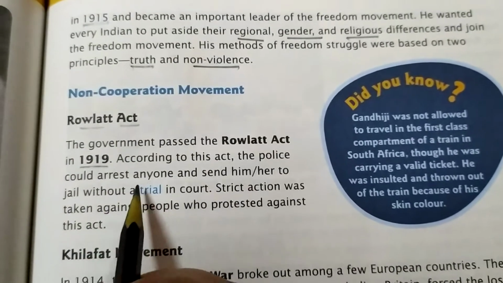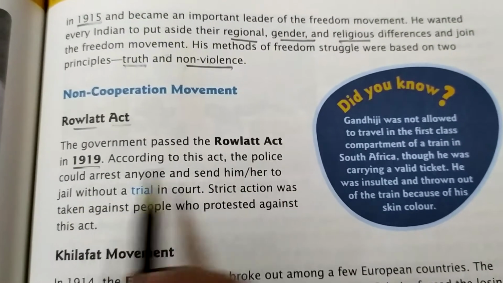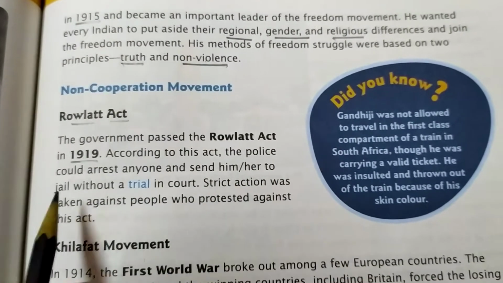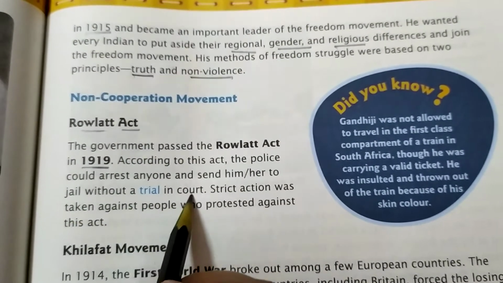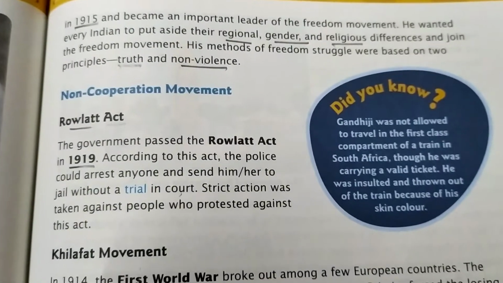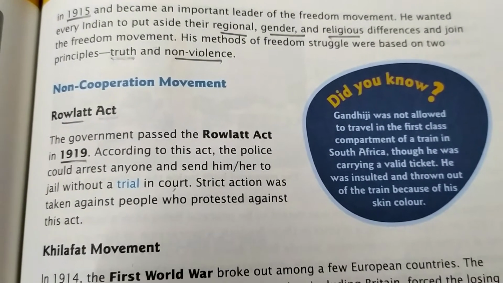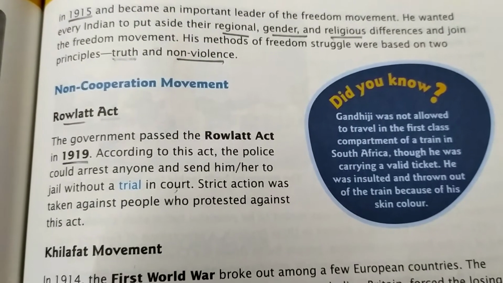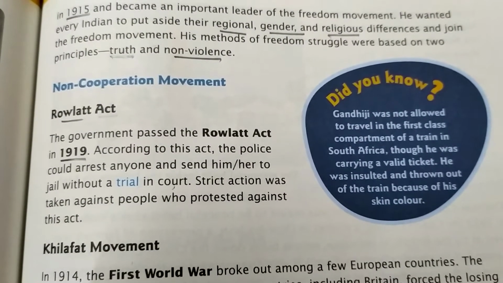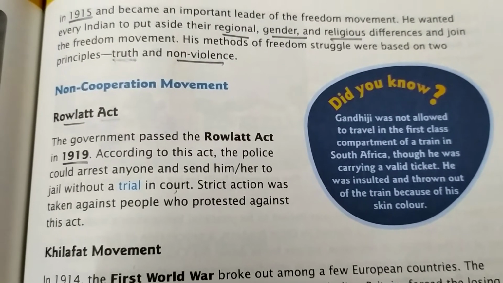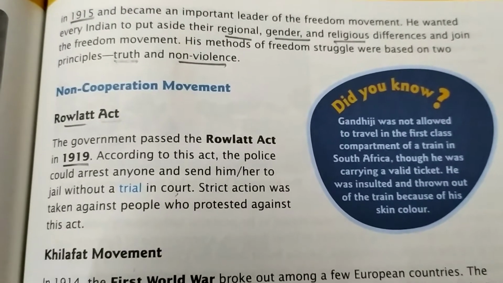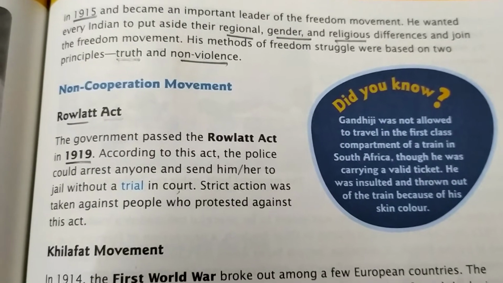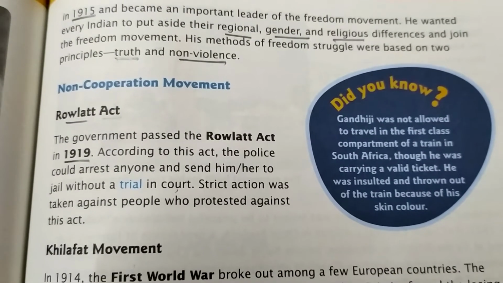Remember it. According to this act, the police can arrest anyone and send him or her to jail without a trial in court. So what does the Rowlatt Act mean? The meaning of the Rowlatt Act is that the British police can arrest anyone, that means any Indian, whether male or female, and they can send the person directly to jail without any trial in a court.